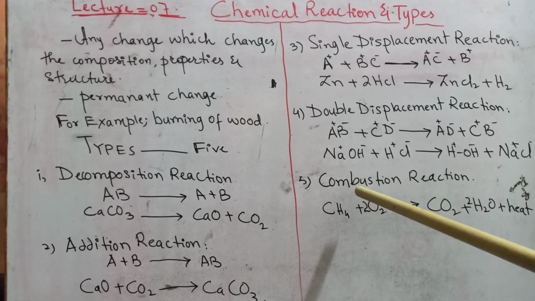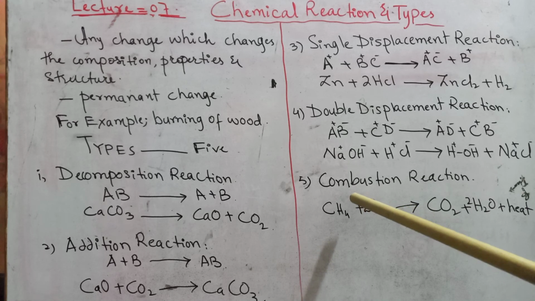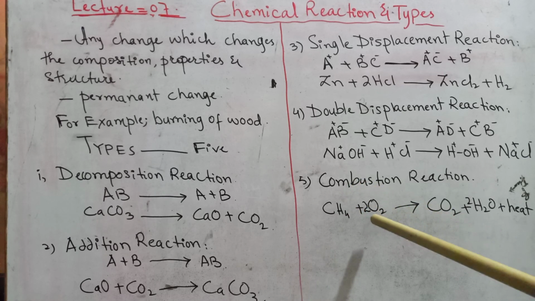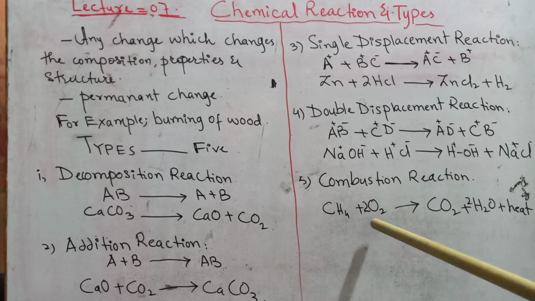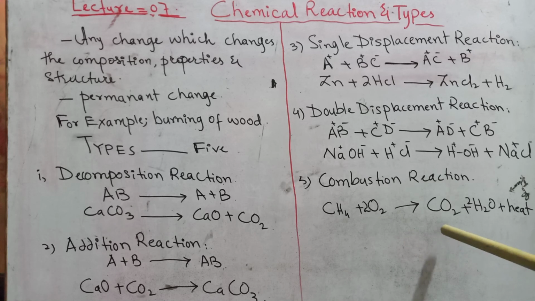The word combust means to burn. So in a combustion reaction, what happens there? Oxygen is burnt with a variety of substances to form carbon dioxide gas and water vapors, and some flames or heat is also released in this reaction.